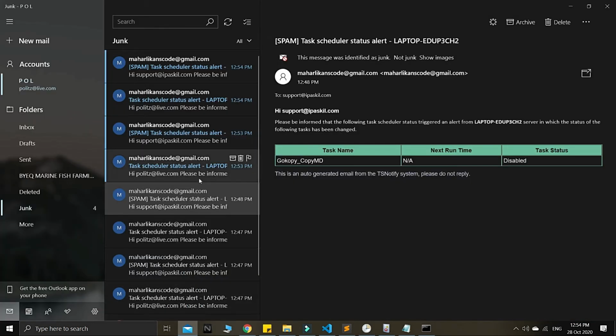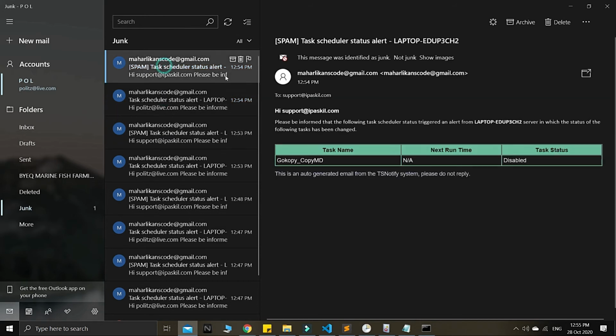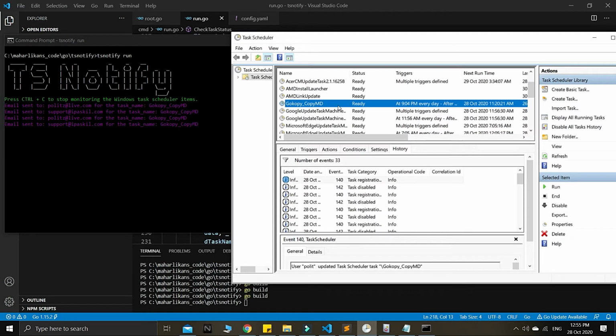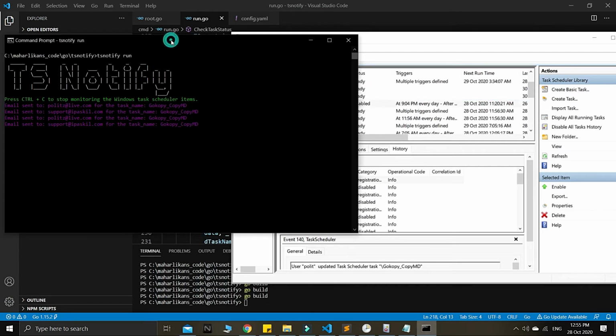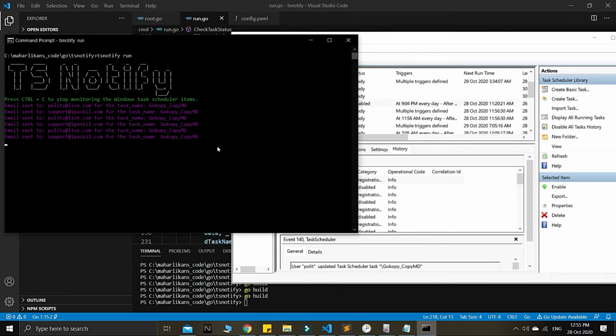We need to check the email there. Now I have a few emails here. Just now we disabled. Okay, disabled. There is a current time also. It's from the email, and immediately we will send an email, that's why. So okay, guys, when I disable again, it will send another email here. Yeah, now it's sending, guys. Okay, the heartbeat there is 5 seconds.